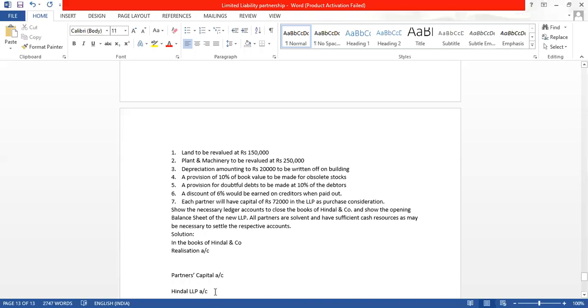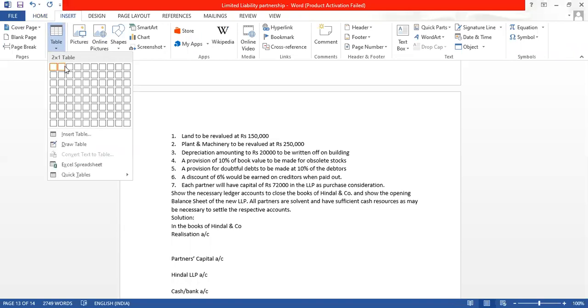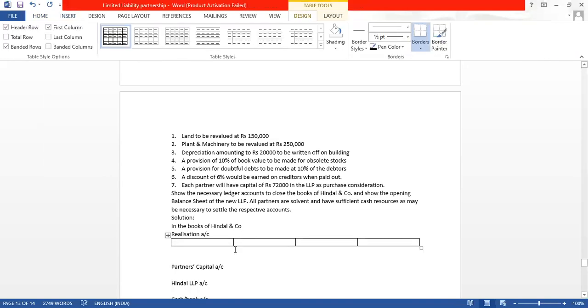And one more thing we will prepare here, that is because everything is going to be discharged through cash, I will prepare cash bank account. So let us prepare the columns here. We will adjust them. For partners capital, this ledger account cannot be taken because there are 3 partners each.